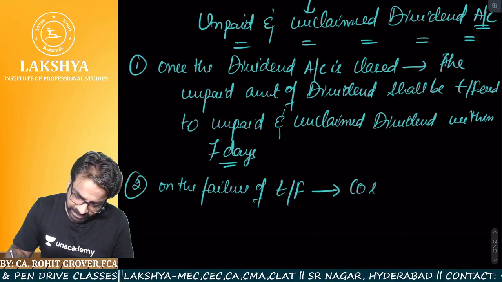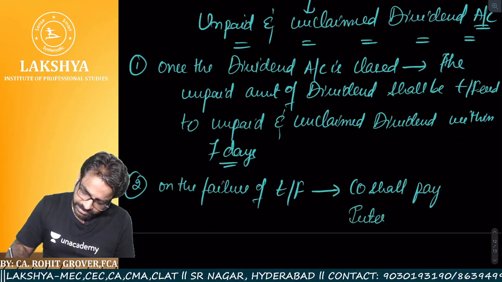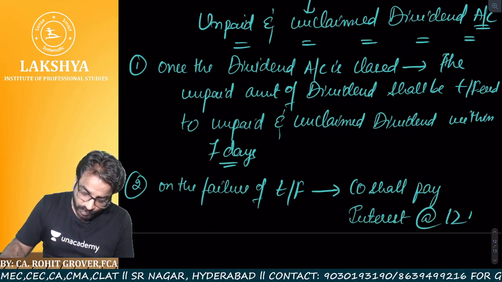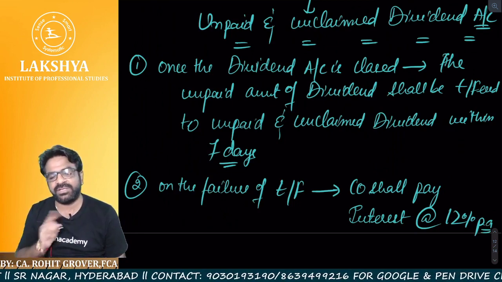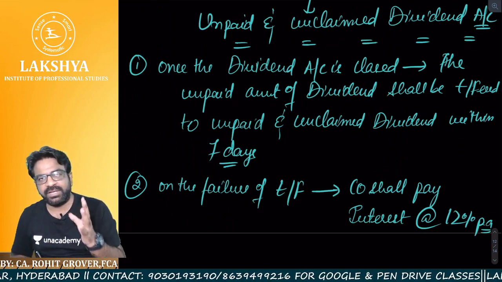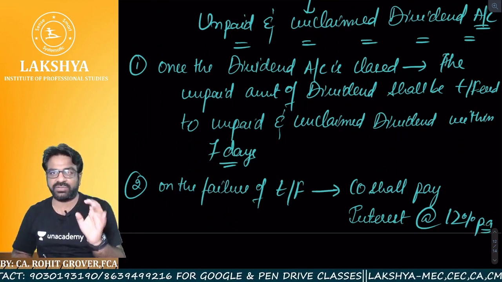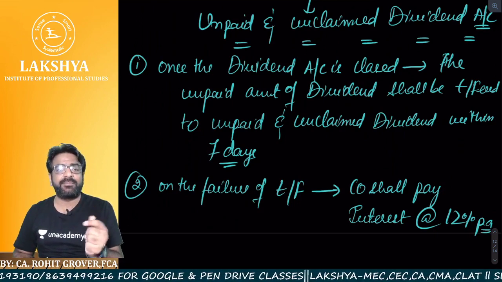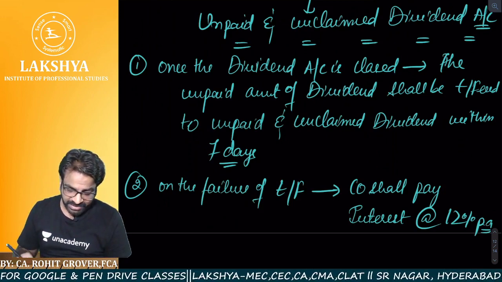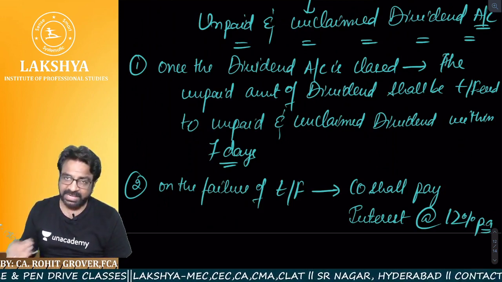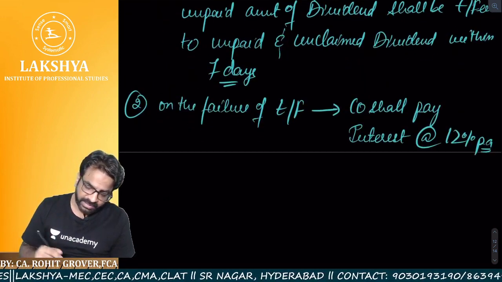Therefore, the company shall pay interest at the rate of 12% per annum till the amount is transferred. Suppose within 7 days you have to transfer, and you took 45 days. How many extra days have you taken? 38 extra days. So for those 38 extra days, the company has to pay 12% per annum interest penalty. At the rate of 12%.